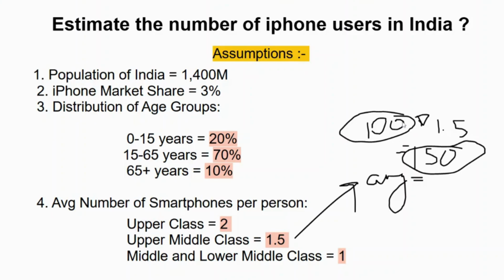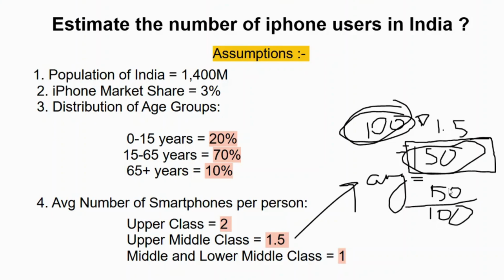Some of these people might have, let's say, two phones, and there would be people who have one phone. So together, all of them have 150 smartphones, and these 100 people are in the upper middle class section. So the average is 150, the total number of smartphones that these people have, divided by the number of people, which is 100, which gives us 1.5 as an average.